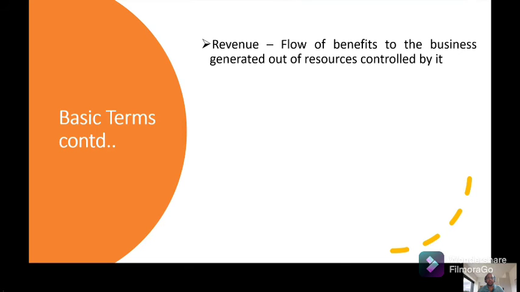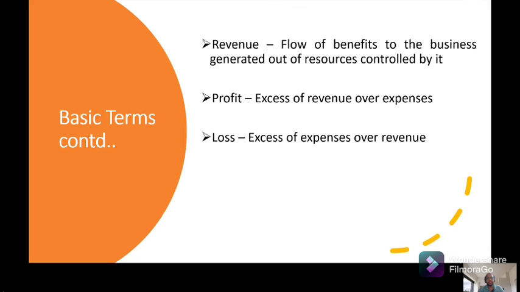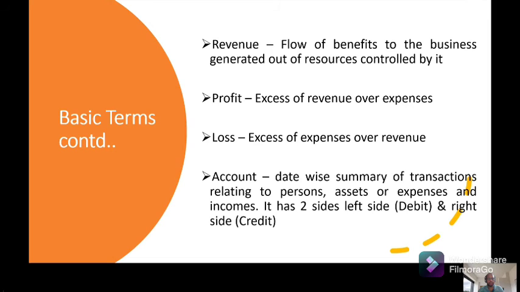Revenue, whatever benefit or income you are getting from the business, is revenue. Profit is revenue minus expenses. If revenue minus expenses is a negative item, it is loss, that is, excess of expenses over revenue. Account. What is an account? An account is nothing but a ledger. It is a summary of all the transactions, and it has a debit side and a credit side.